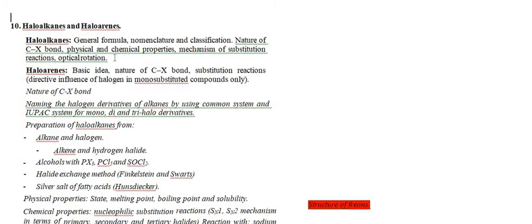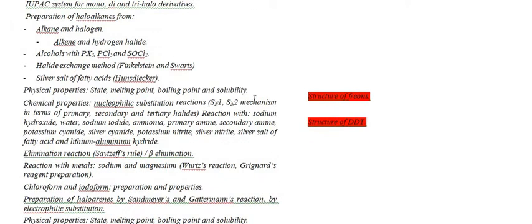And now the chapters coming for organic chemistry. If we talk about organic chemistry, the first chapter is haloalkanes and haloarenes. There is hardly any reduction in organic chemistry, only two topics were reduced here.